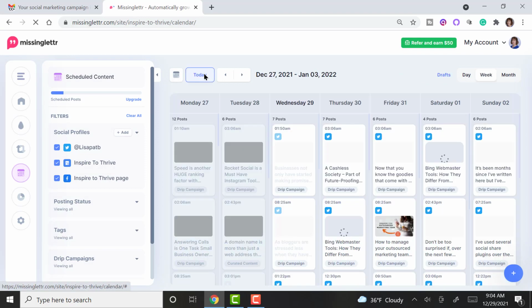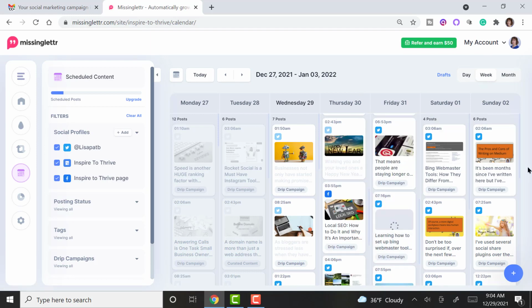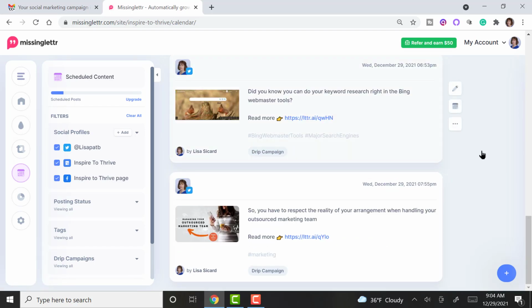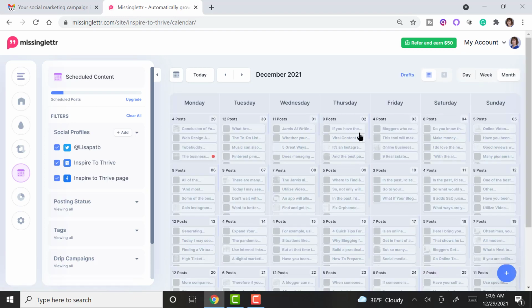And I've got today. This is like a week view. So you can see what's all scheduled out for the week, which is wonderful. And you can go by the day if you want. So you can see what's out there. And you can go by the month even. And you can easily change the schedule as well. You just click on each box there and you can change the time, the date, etc.